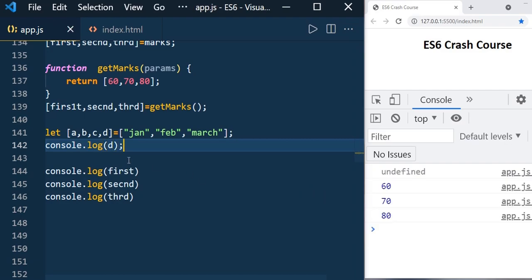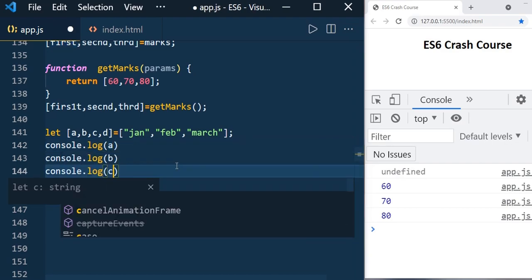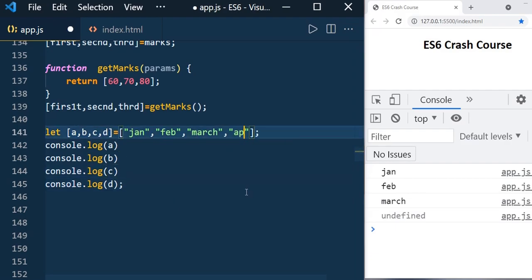Whereas for A, B, C, you can see the values January, February, March. If you save it, you can see Jan, Feb, March and undefined. In the same way, let's say you have April. Even if you have it like this, now you can see the value of D is April, but May is not assigned to anything and it will be left.